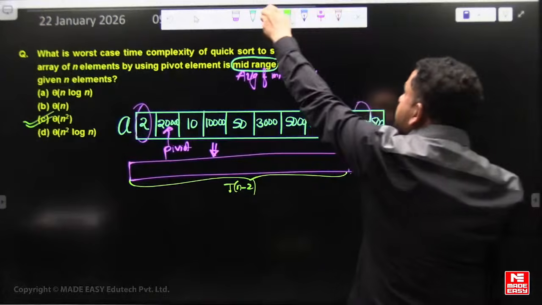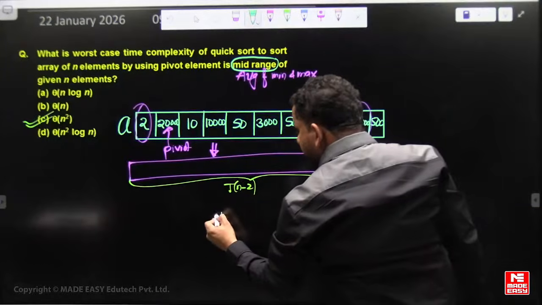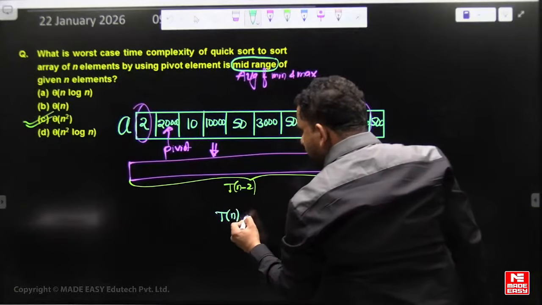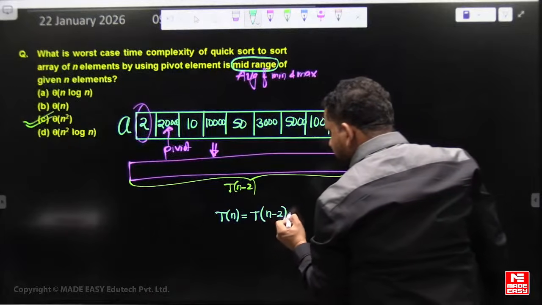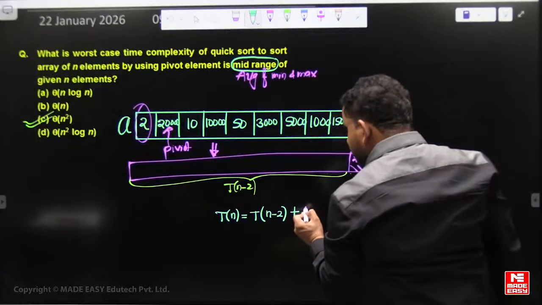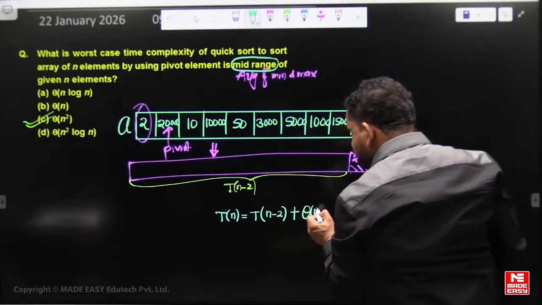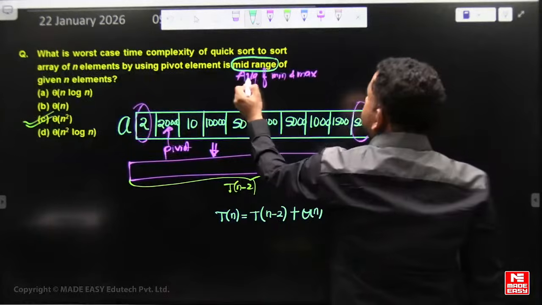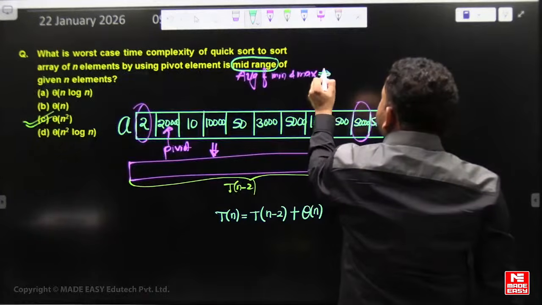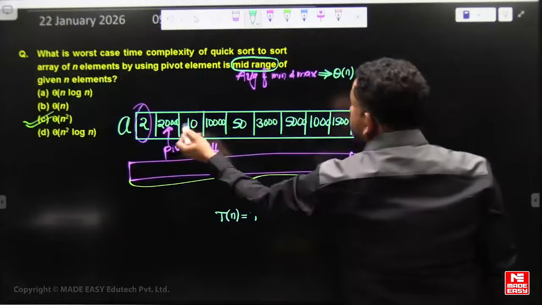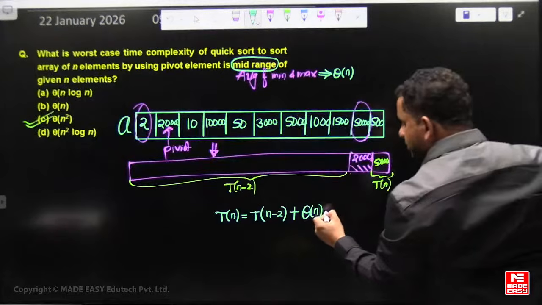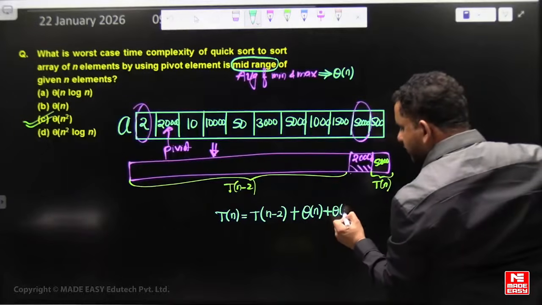The recurrence equation for worst case time complexity: T of n has one subproblem, T of n minus 2 elements, and partition cost is order of n. Finding mid-range is also order of n time, because we need to find the minimum and maximum.